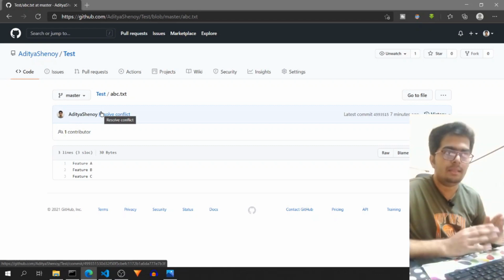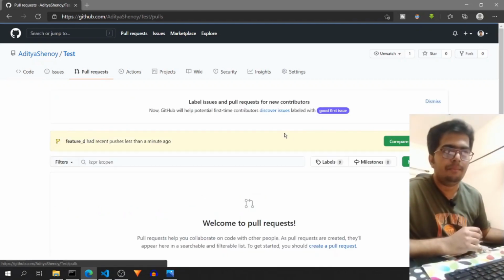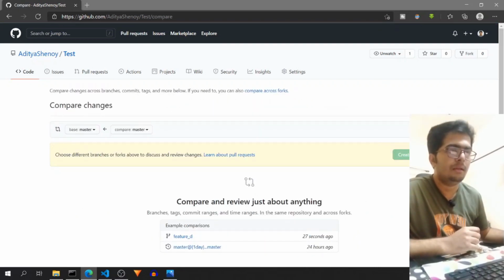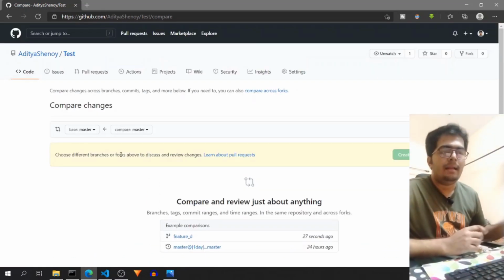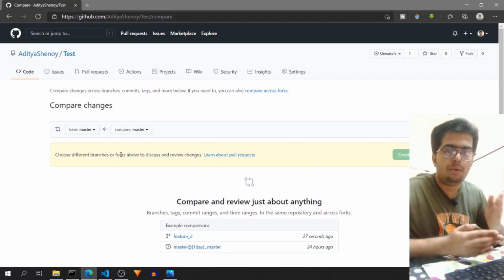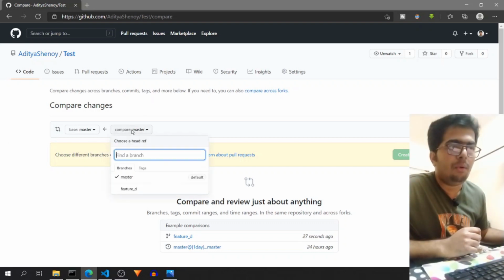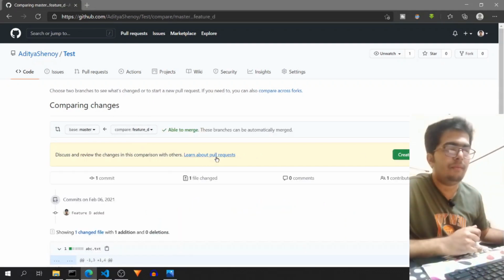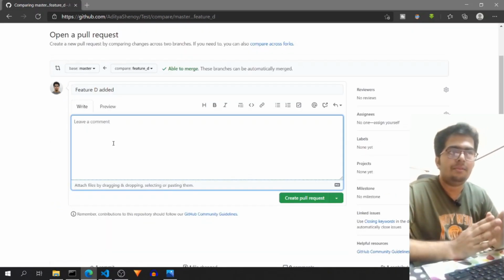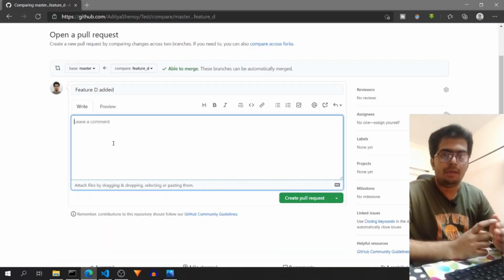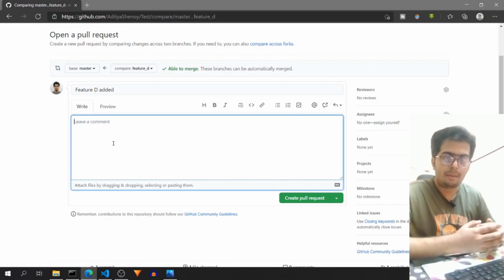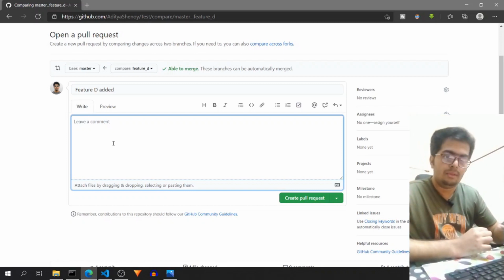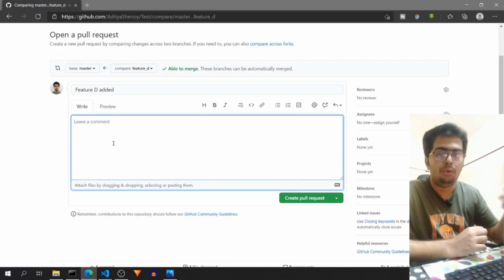Now if we want to merge this branch over here, we have to go to pull request and create new pull request, and then you have to add from which branch to which branch you have to merge. So I want to add feature D branch to the master branch. The arrow is indicating that. Once you have selected this, you have to create pull request, and this pull request is useful because you can merge one branch from your repository to the master branch of their repository. So pull request can be useful for those cases where you don't own the repository.